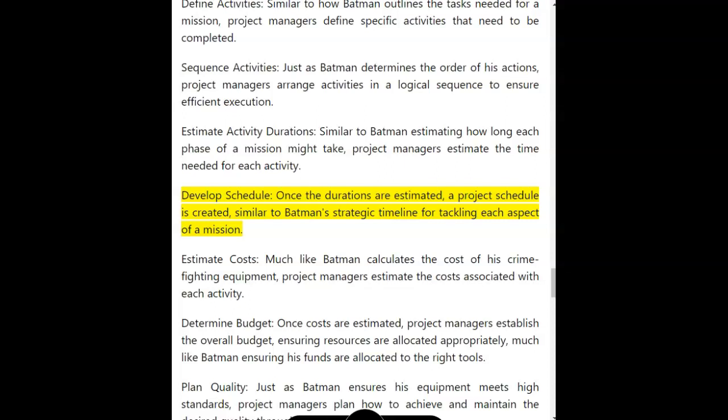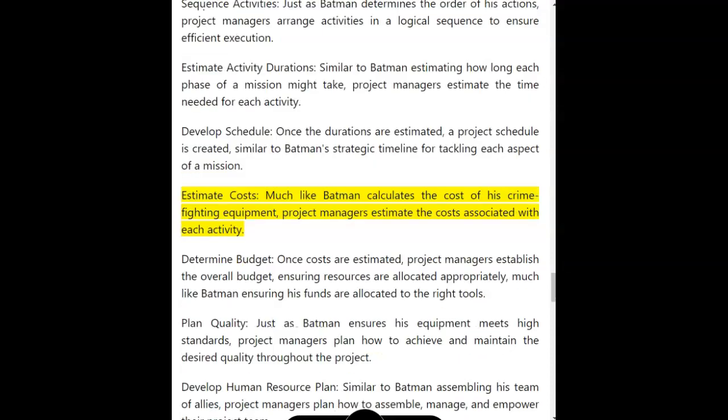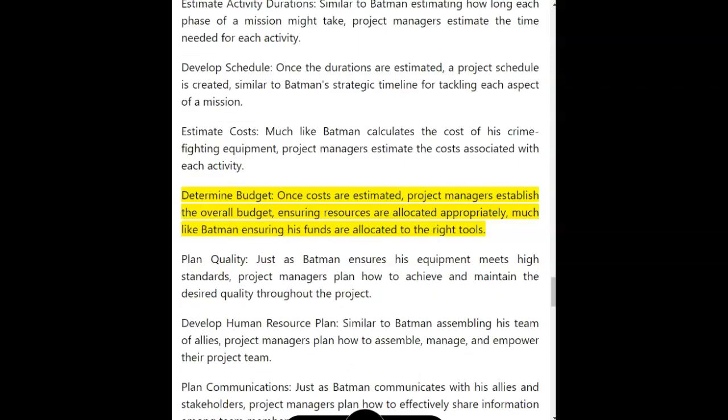Develop schedule. Once the durations are estimated, a project schedule is created, similar to Batman's strategic timeline for tackling each aspect of a mission. Estimate costs. Much like Batman calculates the cost of his crime-fighting equipment, project managers estimate the costs associated with each activity. Determine budget. Once costs are estimated, project managers establish the overall budget, ensuring resources are allocated appropriately, much like Batman ensuring his funds are allocated to the right tools.